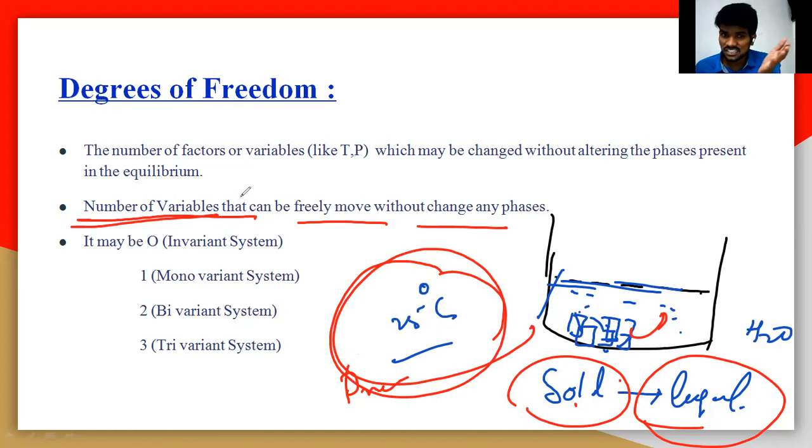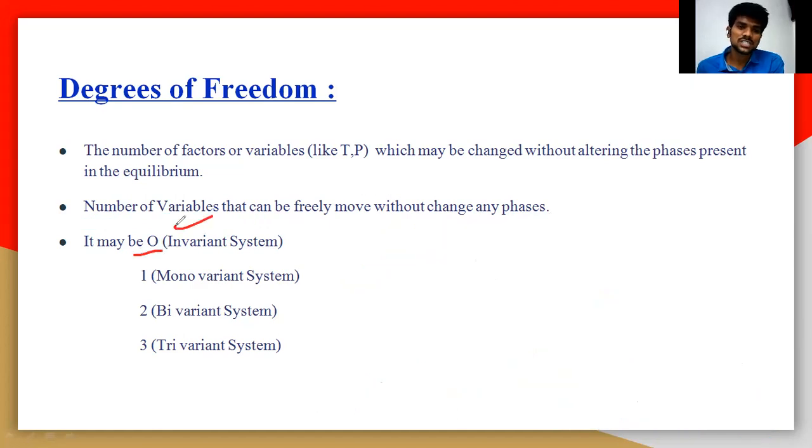We can understand these degrees of freedom by applying the phase rule in the phase diagram also, and I will explain it in detail with the degrees of freedom. If the degrees of freedom is 0, it is called an invariant system. If it is 1, it is a monovariant system. If it is 2, it is bivariant. If it is 3, it is a trivariant system.